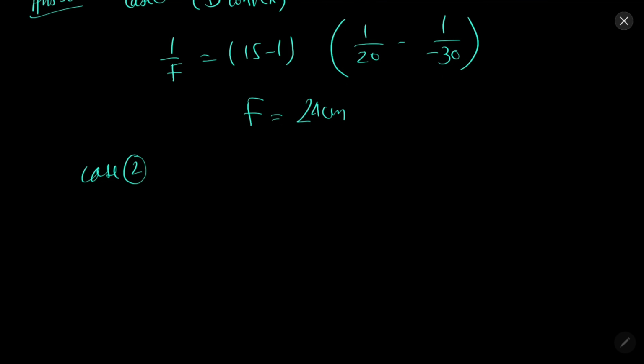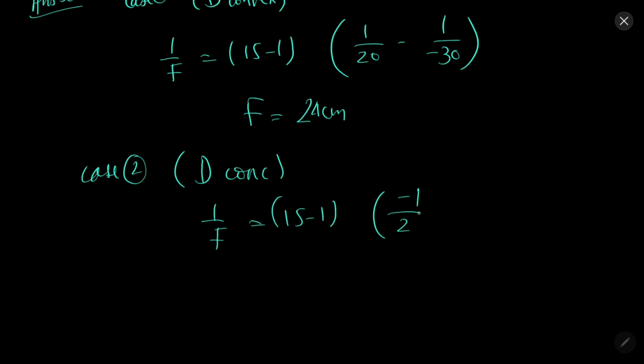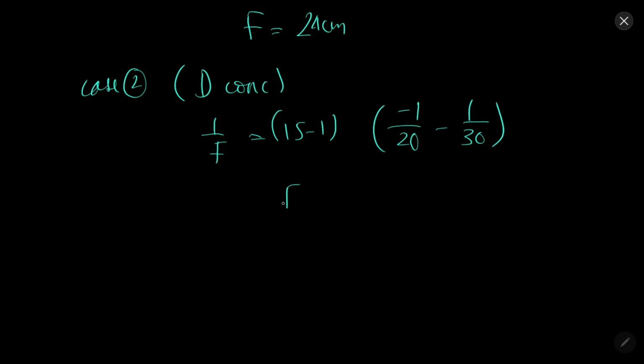Case 2, double concave. 1 by f equal to 1.5 minus 1, 1 by minus 20 minus 1 by 30, minus 24 centimeter.